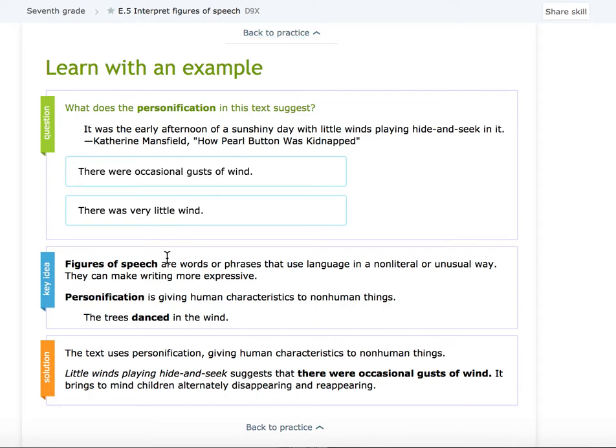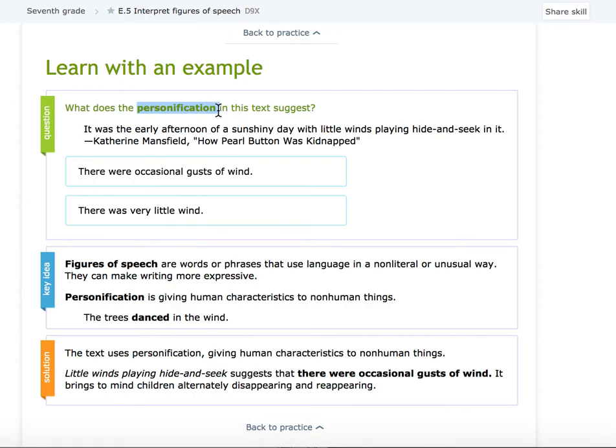Key idea here is figures of speech are words or phrases that use language in a non-literal or unusual way. So it doesn't mean exactly what it says. They can make writing more exciting and expressive. Personification is one type of figurative language, or one type of figure of speech, and it's giving human characteristics to non-human things. For example, the trees dance in the wind. Trees don't actually dance, but you can picture trees swaying back and forth in the wind. Let's do the example. What is the personification?